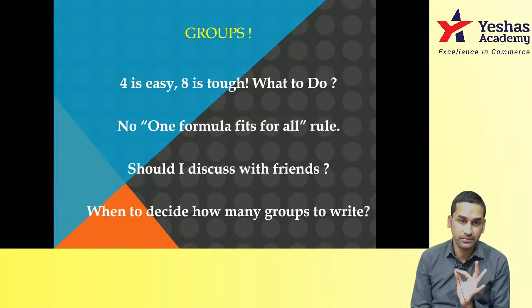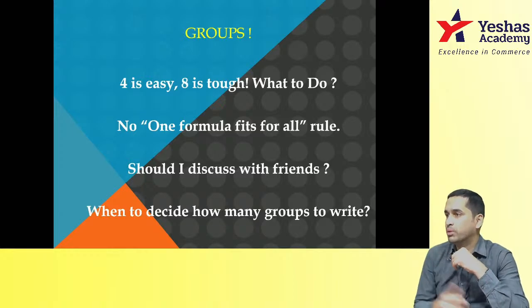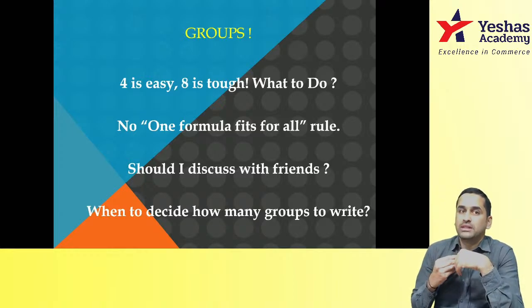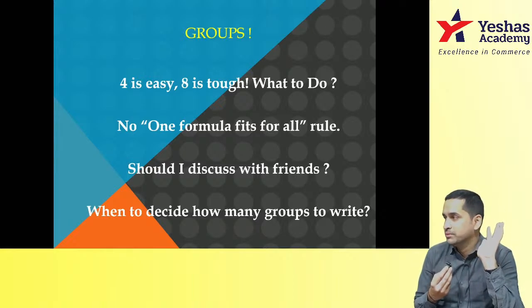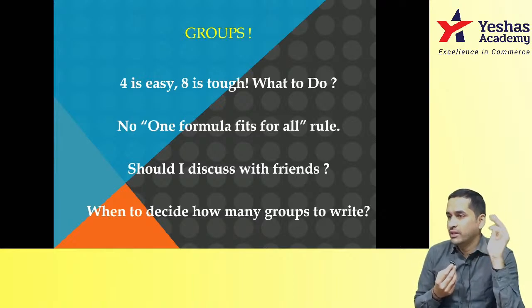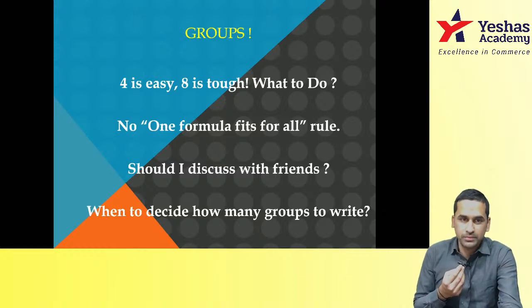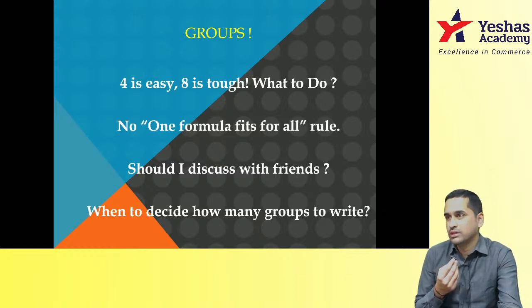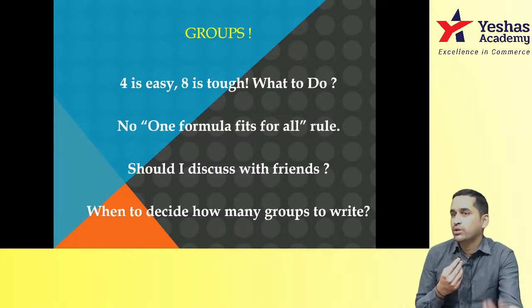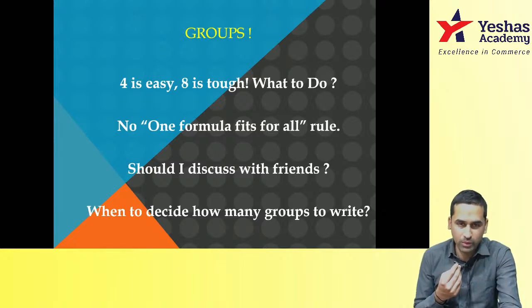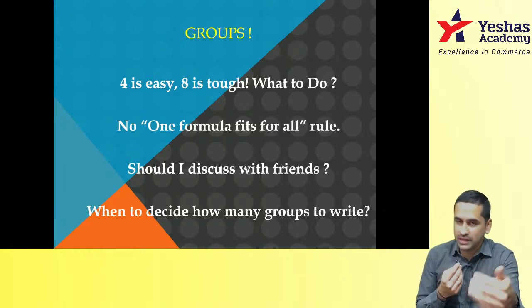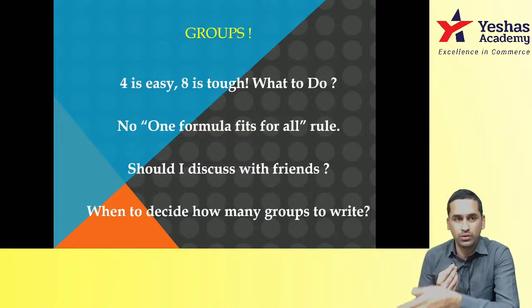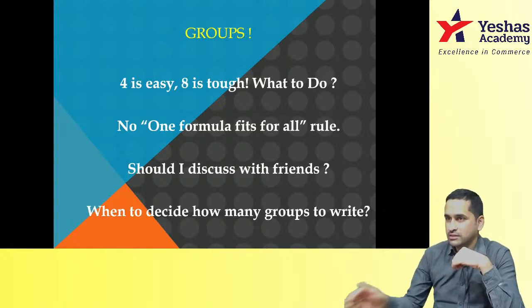When should I decide whether to write one group or both? Some of us have decided to not write the second group even without knowing what is there in the second group. Another bad way of deciding. You don't even know what is there in that group. You have not even attended some of those classes. You don't know the syllabus. You can't reject a group without knowing what is there in the group. Understand what I'm saying? Some of you are still attending class. Some of you are planning to attend some classes in the days to come.